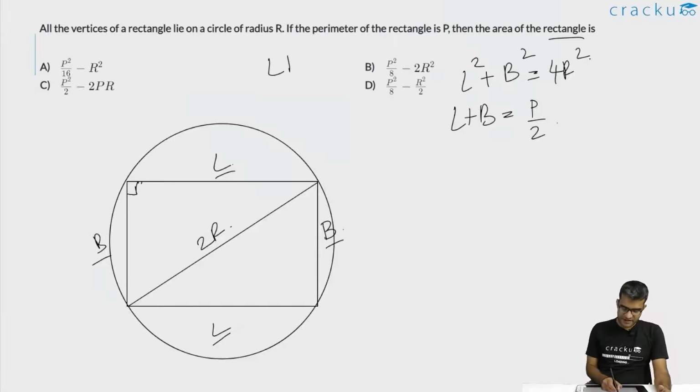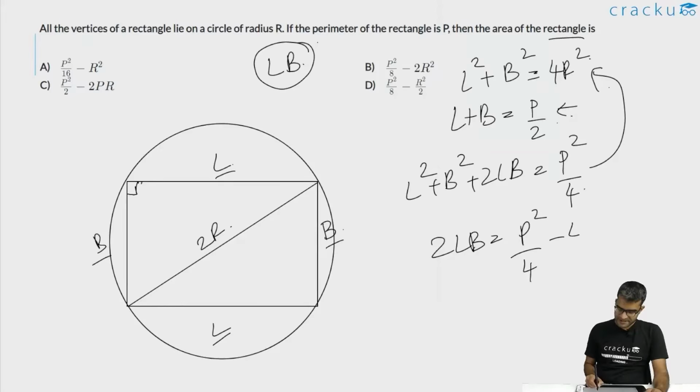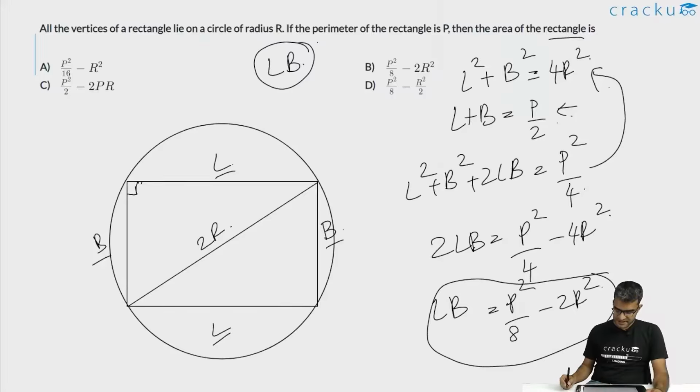That is, we are required to calculate the value of the product of length and breadth, that is L into B. You can just square the second equation. So you're going to get L square plus B square plus 2LB. This is equal to P square by 4. From this, if you subtract the first equation, you're going to get 2LB is equal to P square by 4 minus 4R square. Or the value of L into B is equal to P square by 8 minus 2R square. So the answer for this question is P square by 8 minus 2R square, which is option B.